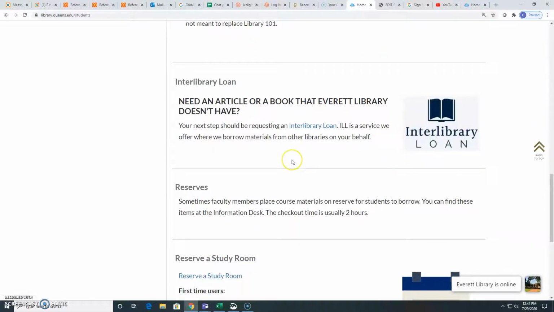Interlibrary loan is a service that we provide where we help you get access to information that we don't own. So Queens doesn't own every single article and every book that you may need for your research, but we can get access to that through interlibrary loan. And we have another video for you about interlibrary loan when you need to learn more about that.